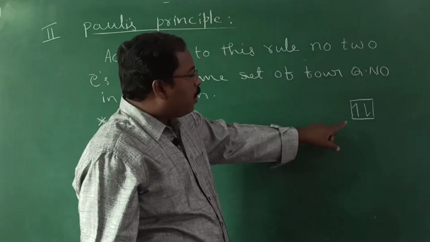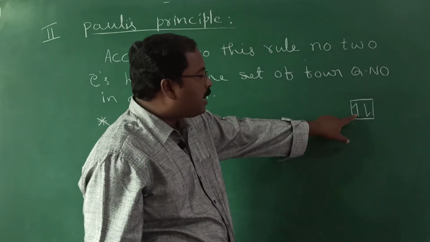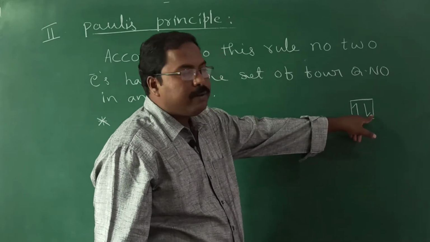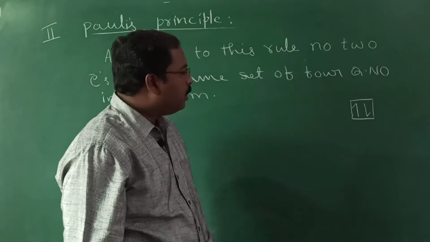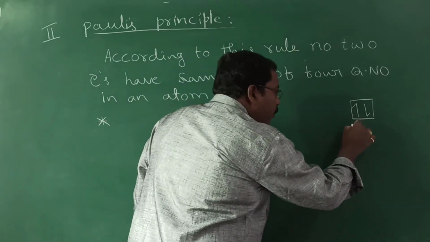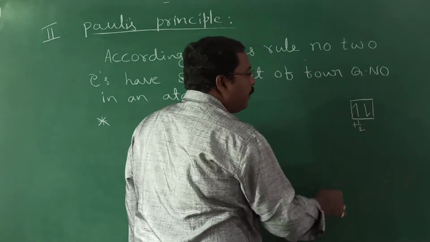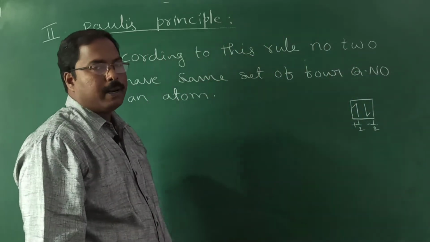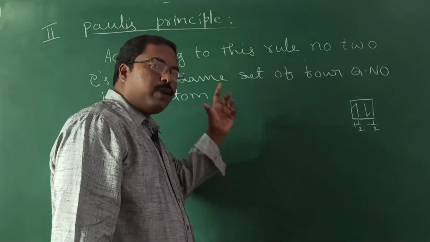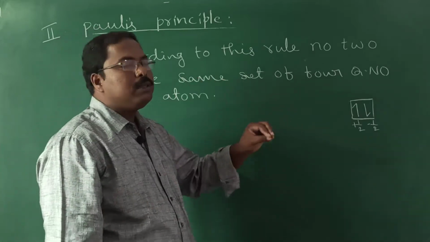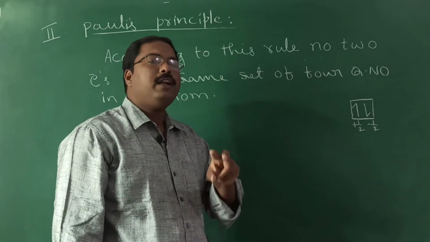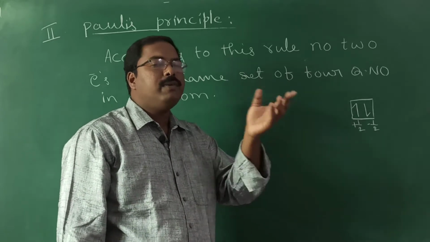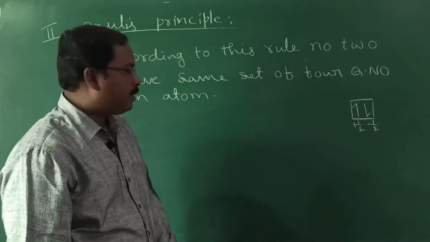The one with clockwise we represent with this type of arrow, the anti-clockwise one we represent with this type of arrow. So one will have plus half as spin quantum number, the other one will have minus half as spin quantum number. So from the above rule we come to know that an orbital can accommodate only 2 electrons, one with the clockwise, another one with the anti-clockwise direction.